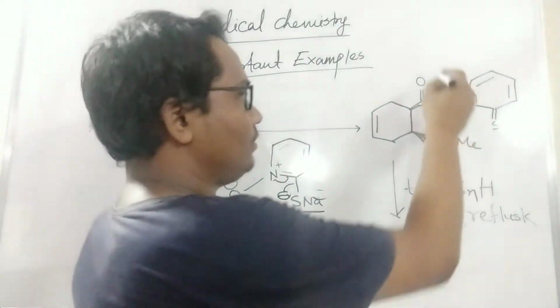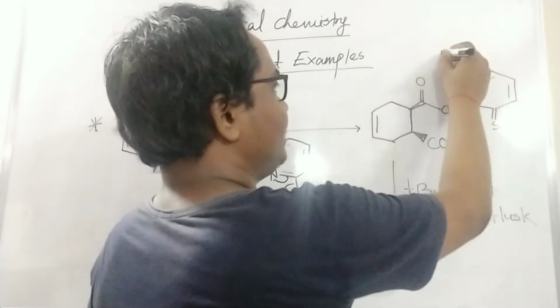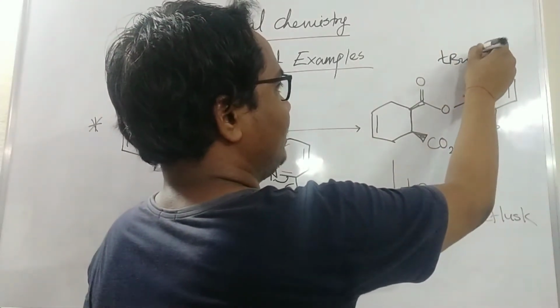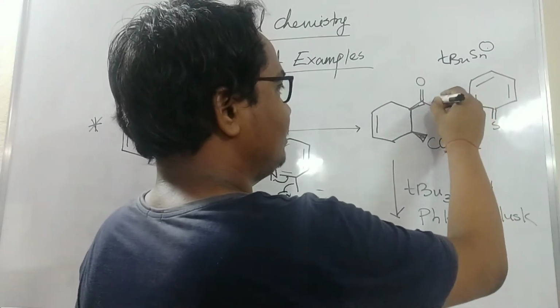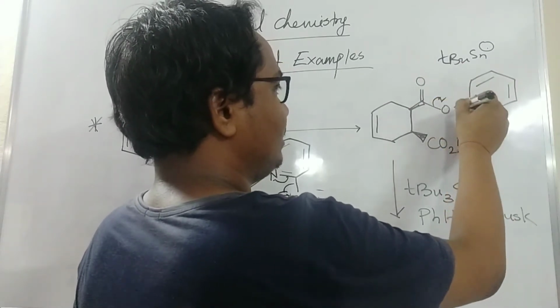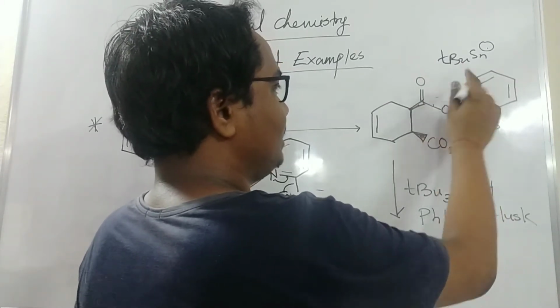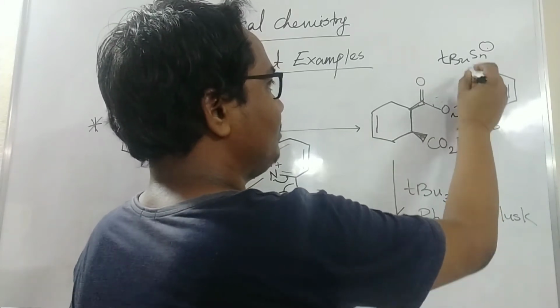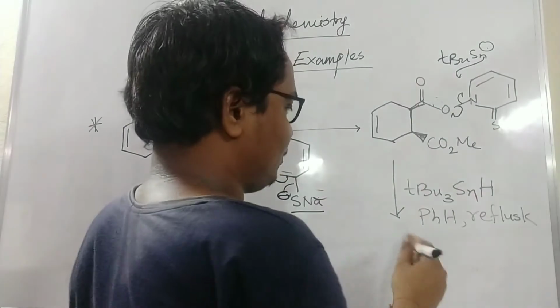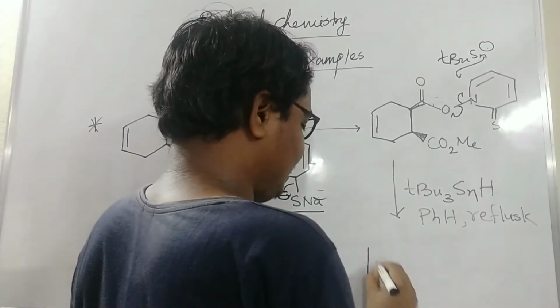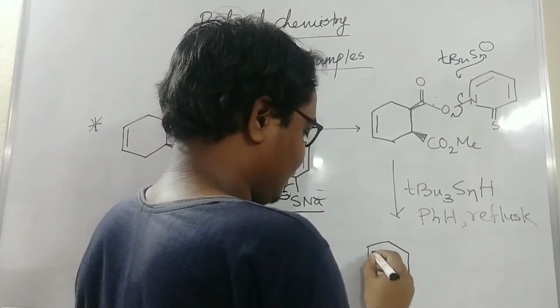Then in the presence of what will happen? What will generate? TBuSn dot, that will initiate the reaction from here. A half portion will come here, and here, and here. So here a radical came. So what is this step? I will write it there.